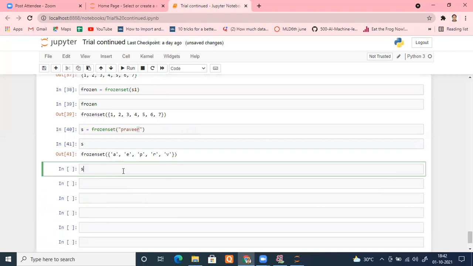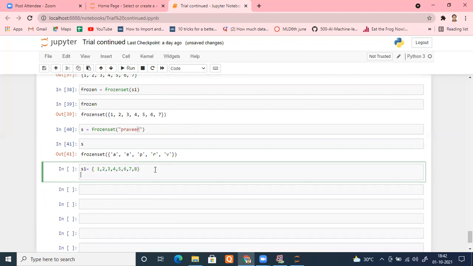Now the person who doesn't know, no issue if you don't know, that happens several times. Suppose I have a set S1 and which is element 1, 2, 3, 4, 5, 6, 7, 8. And there is a set known as S2, which is element like 2, 3, 4.